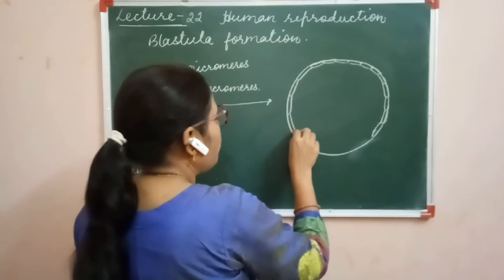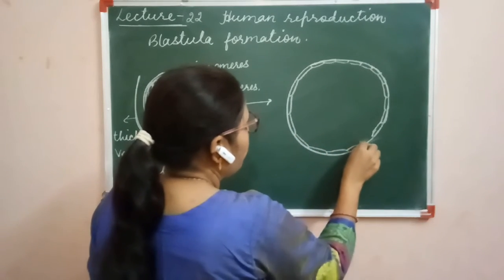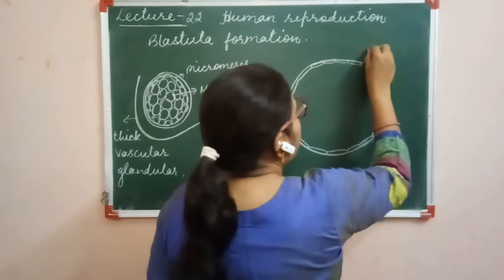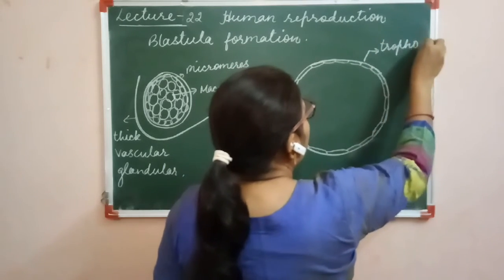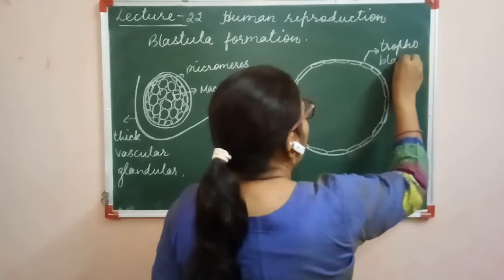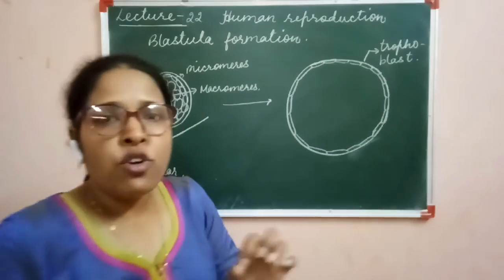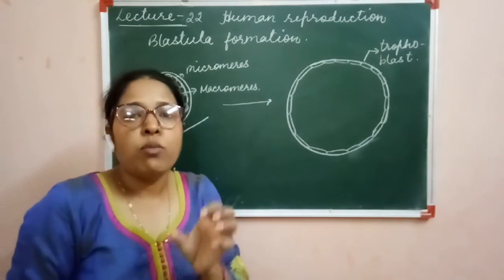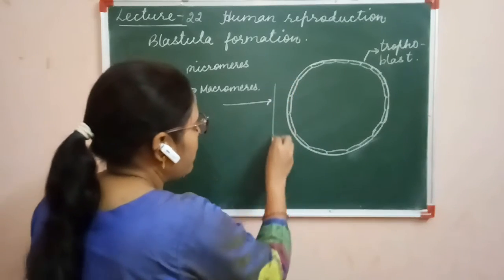It draws nutrition from the endometrium of the uterus. This is called trophoblast, or trophoectoderm, and it draws nutrition from the wall of the endometrium.